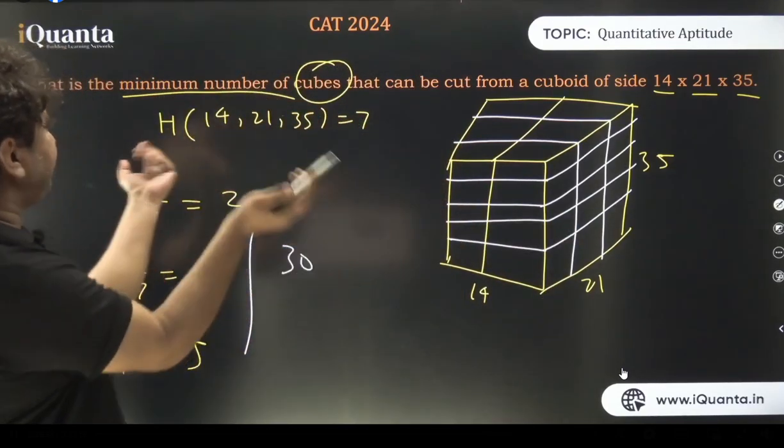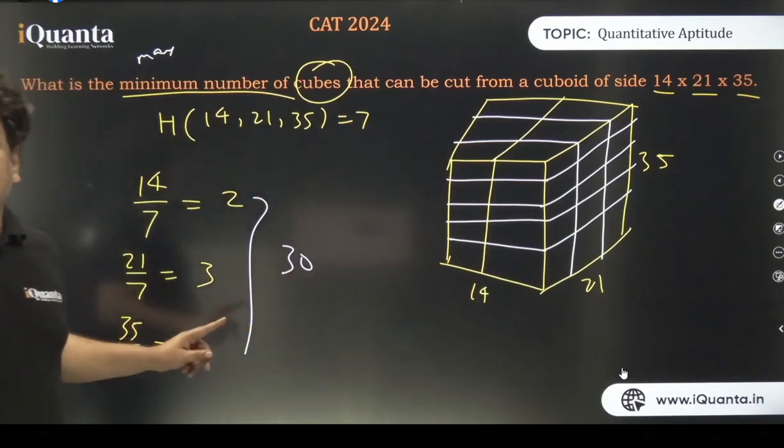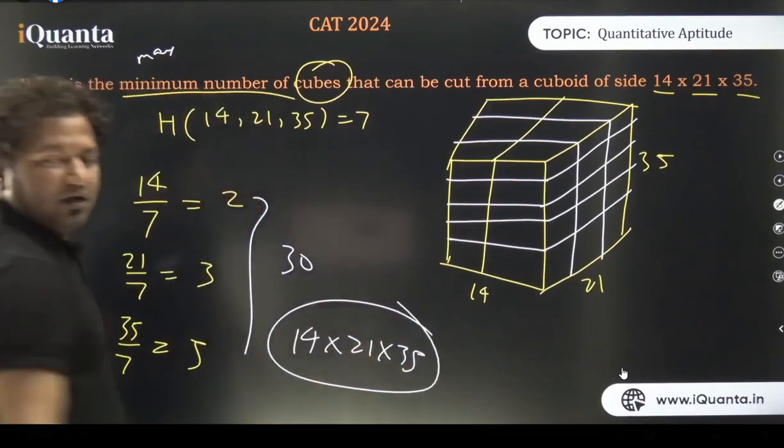By the way, if the question asks you what is the maximum number of cubes, in that case we can put a cut after every 1 centimeter. Right? In that case, the answer will be directly 14 multiplied by 21 multiplied by 35. That will be the maximum number of cubes of 1 centimeter unit each.